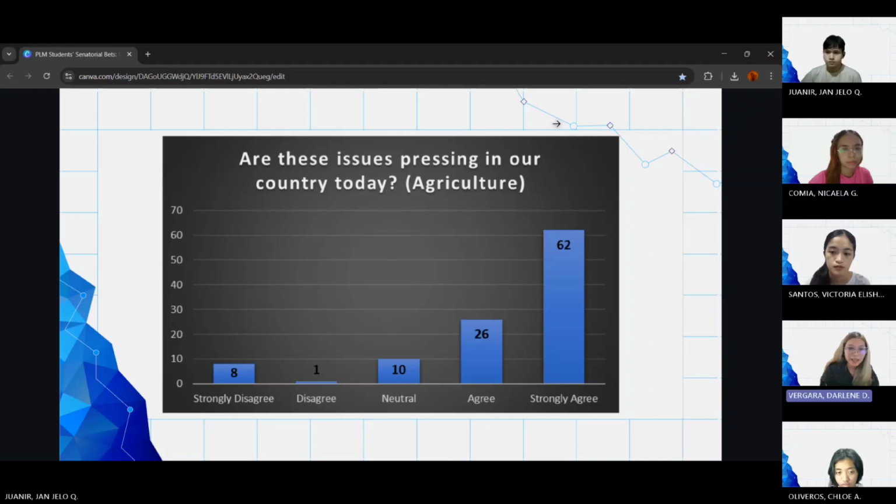Sorry, 10 participants state that this is a neutral issue. And then one participant disagrees that agriculture is a pressing issue in our country today. And 8 participants strongly disagree that agriculture is one of the pressing issues in our country today.